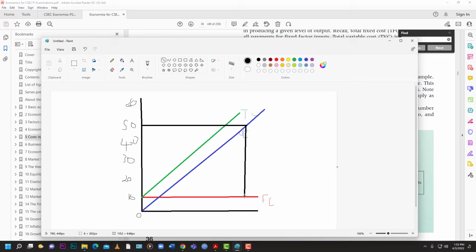I'm just using these to show how we're graphing it. In essence, our first unit would start right there to match up the 50 for the variable and the 10 for the fixed cost. No matter what the output, fixed cost remains the same.